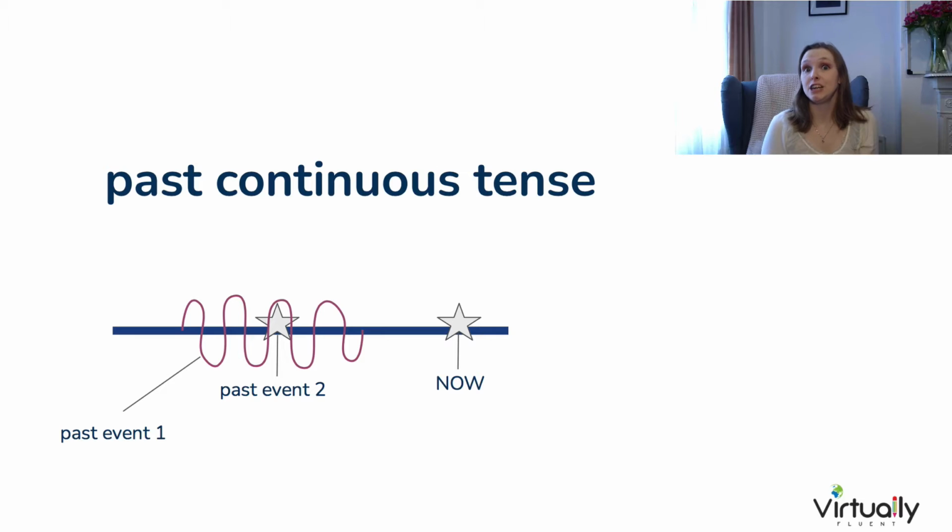So the past continuous tense is a past tense. So we are talking about events that are before right now, before the present time. Now we can use this to talk about two events in the past happening at the same time. We'll look at some examples in a bit, or just one event. Now the focus here is that the event started and finished both in the past, so it's not still happening now in the present, and it's normally a longer period of time, which is why I've shown it like this